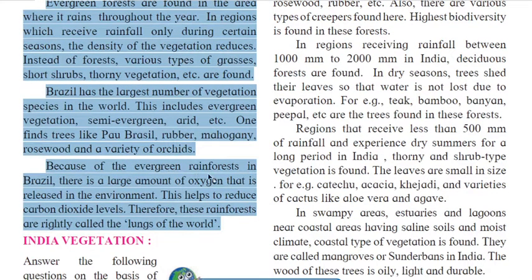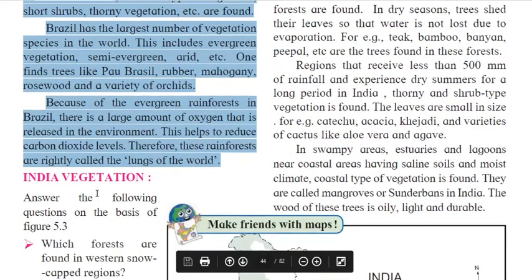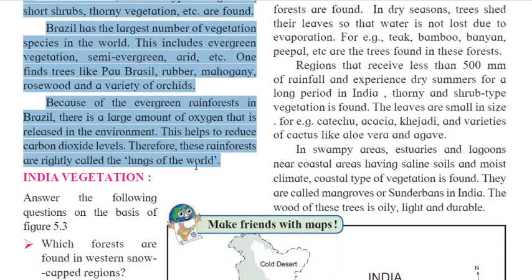Because of the evergreen rainforest in Brazil, a large amount of oxygen is released into the environment, and this helps to reduce the carbon dioxide level, and therefore these rainforests are rightly called the lungs of the world. This is a very important give-reason question. A question may come here: why are the rainforests of Brazil rightly called the lungs of the world?